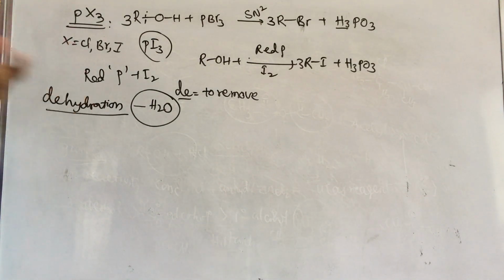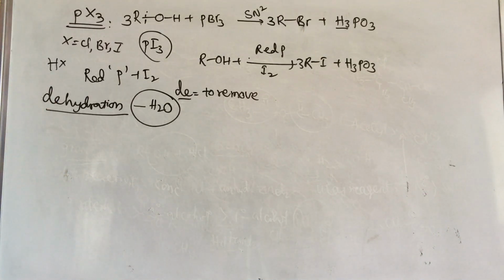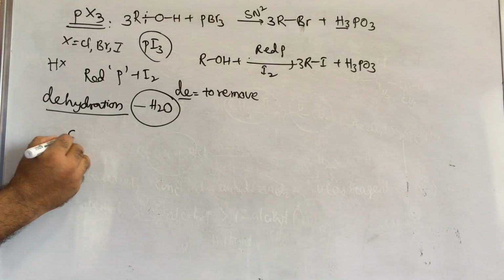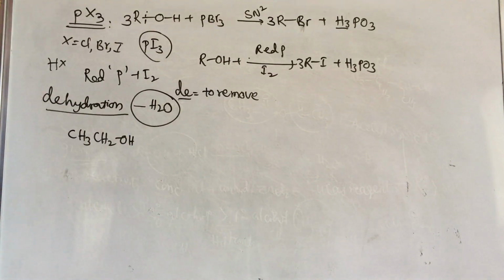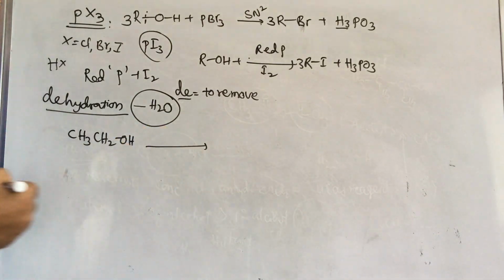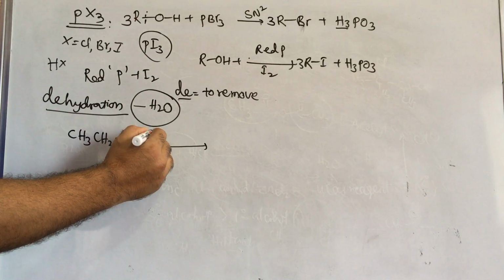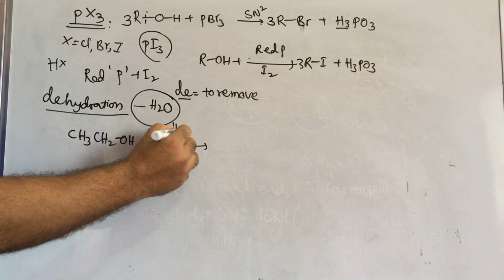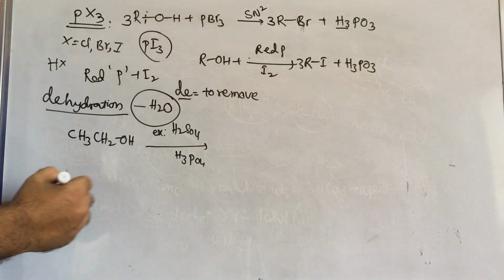Dehydration means water removed, dehydrogenation means hydrogen removed. Dehydrohalogenation means hydrogen halide, HX, removed. According to that we can write their respective products. Now if you take ethyl alcohol, CH3CH2OH, this ethyl alcohol reacts with protic acids. Protic acid means it will donate a proton, for example H2SO4, H3PO4.